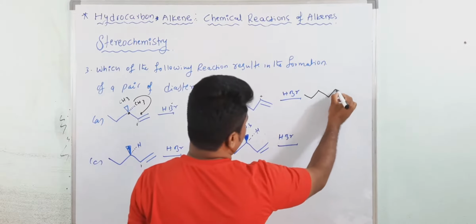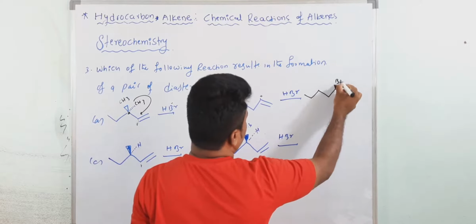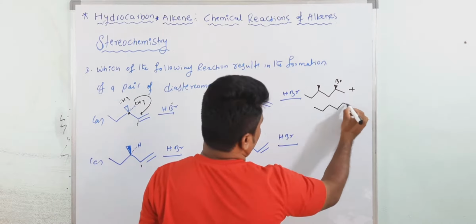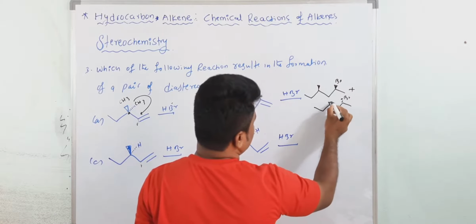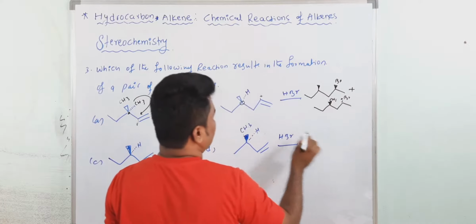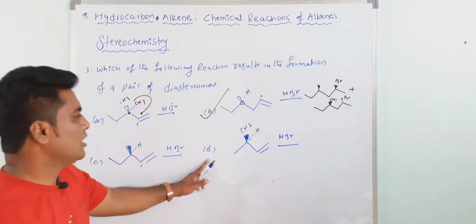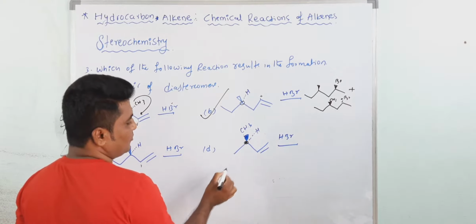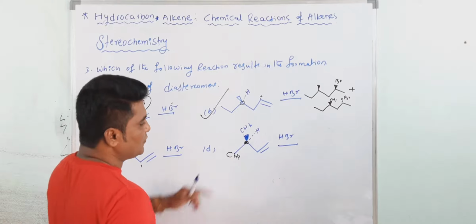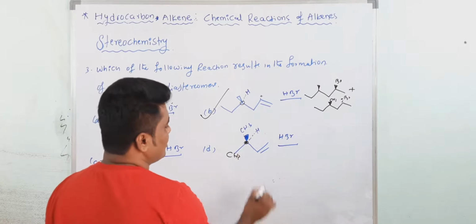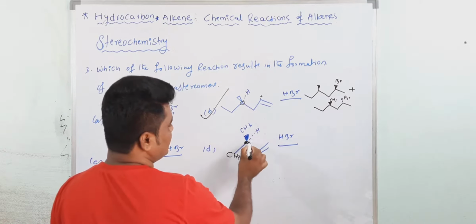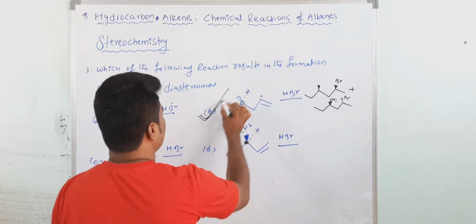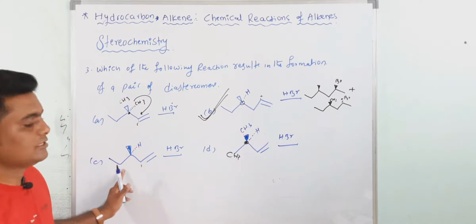One is above the plane. Already this is a chiral center here, and the second is below the plane, and this is also a chiral center. So it means both are diastereomers. The right answer is this one. Here also see, this is not actually a chiral center because this is also CH3. Actually, to confuse, they have given this above the plane, below the plane. Carbocation, then a hydride shift will take place, and this is not a chiral molecule at all. So the answer is B.